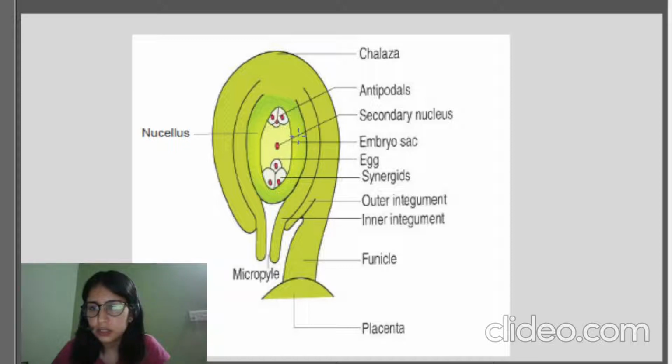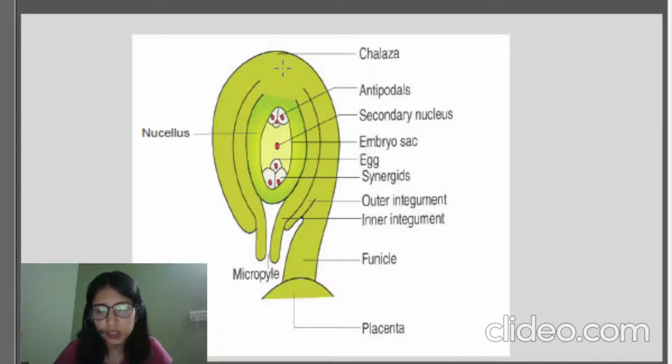Then in the center there is the secondary nucleus, apart from the egg cell. And then the three cells that are opposite the synergid cells are called antipodal cells. There are three in number, and they are opposite, in the direction away from the synergids. And then lastly we have the chalaza, the opposite end. The two ends of the ovule are called the micropylar end, this one, and the chalazal end.